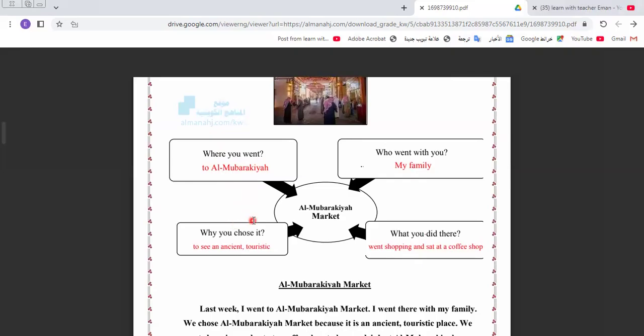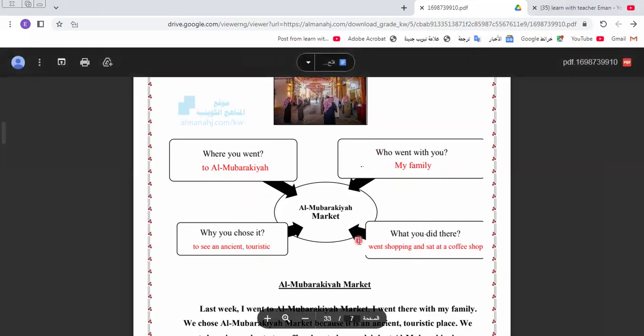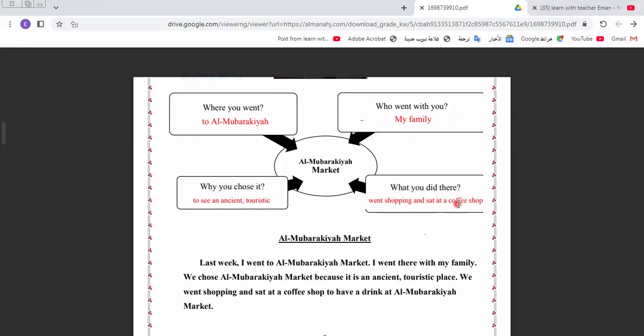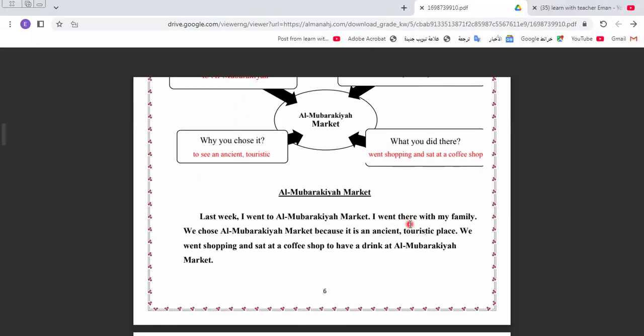So why do we go to this place? To see Asian and touristic things. Okay, so this is the reason why I go to this place. Who went with you? My family. What did you do there? So I ask about what we do here. We went shopping, sat in the cafe and bought some souvenirs. I think all these things are what we can do in this market. Let's read this paragraph together, okay?